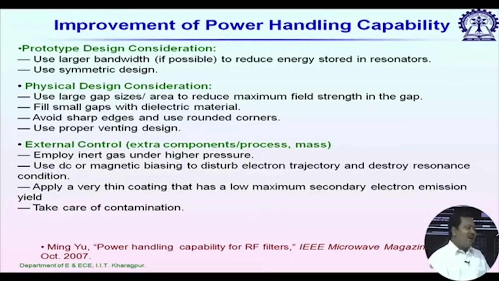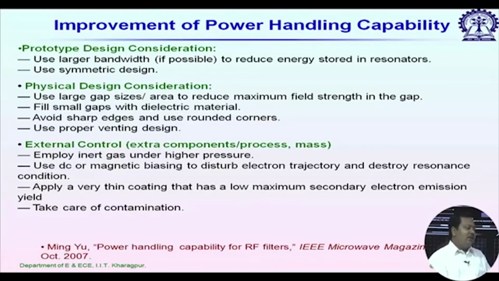Then avoid sharp edges and use rounded corners, it will avoid ionization breakdown. Use proper venting design, then some external control: employ inert gas under high pressure, but remember it should be free of any water vapor.